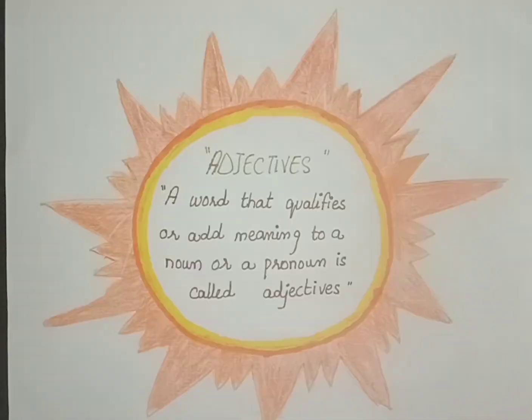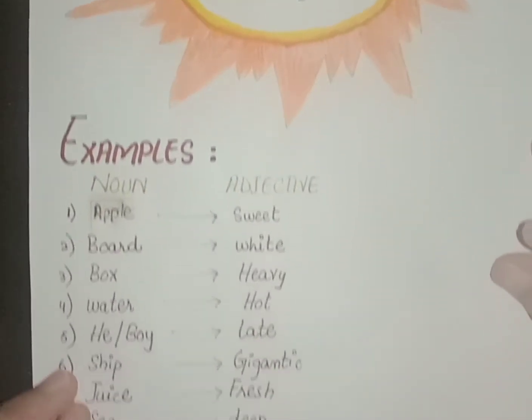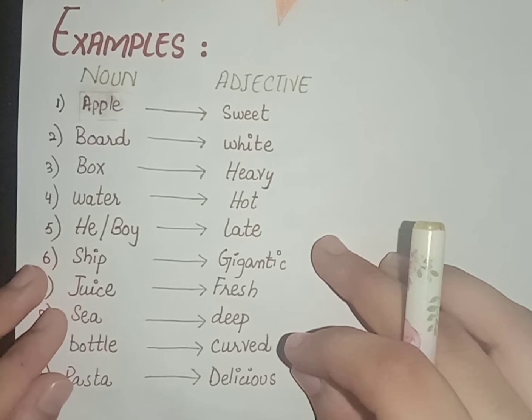The sun brightens our life and lightens our day. In the same manner, an adjective brightens the meaning of a noun or a pronoun. An adjective is a word which qualifies or adds meaning, description or quality to a noun or a pronoun, which is particular to that thing. For example, we have some nouns and pronouns with their adjectives.